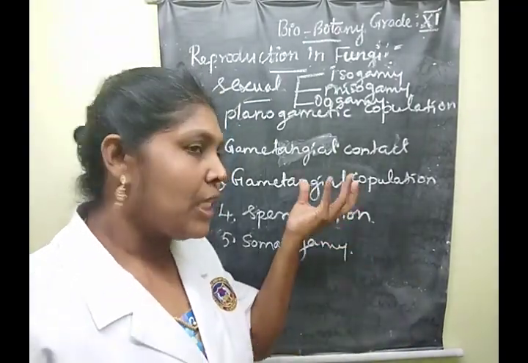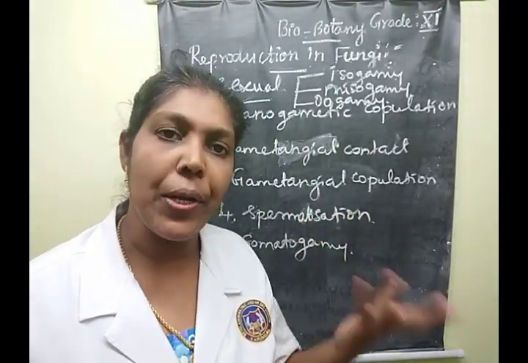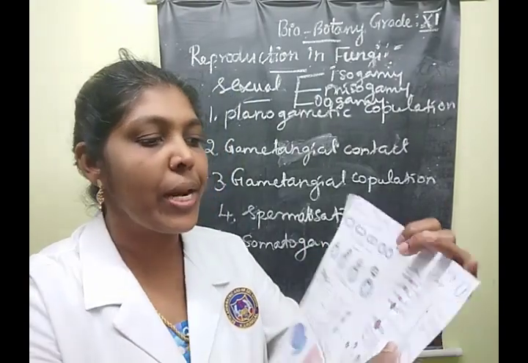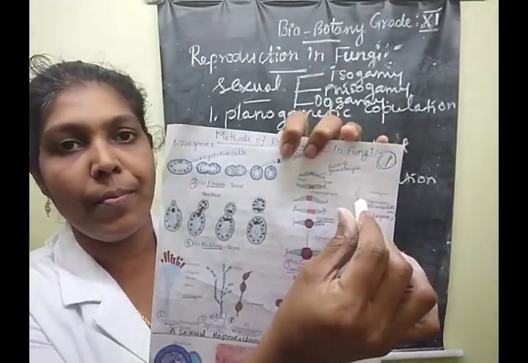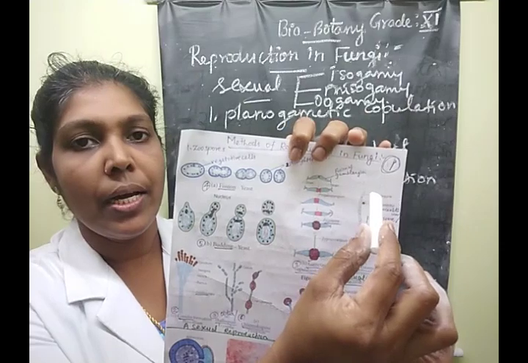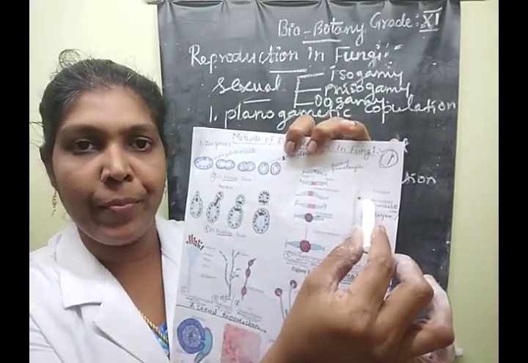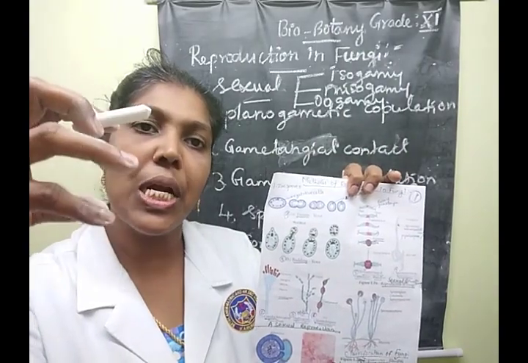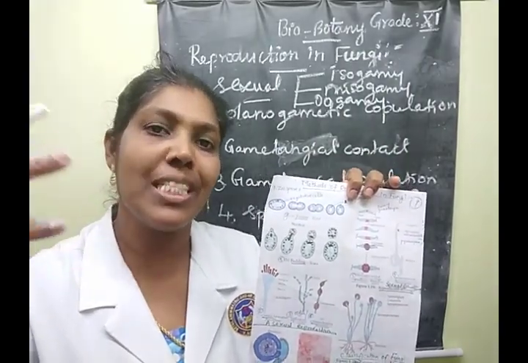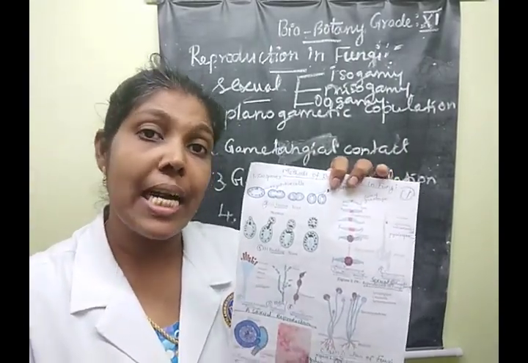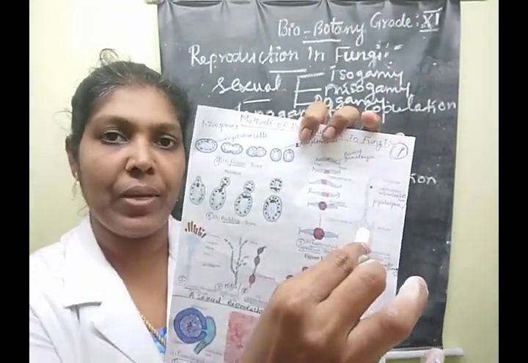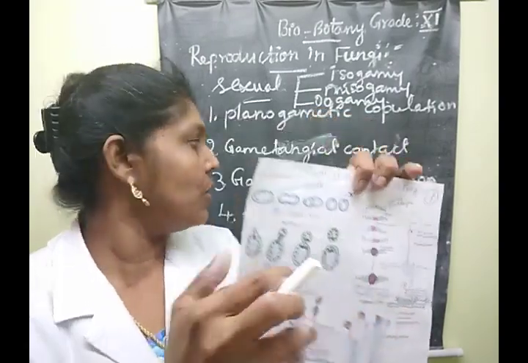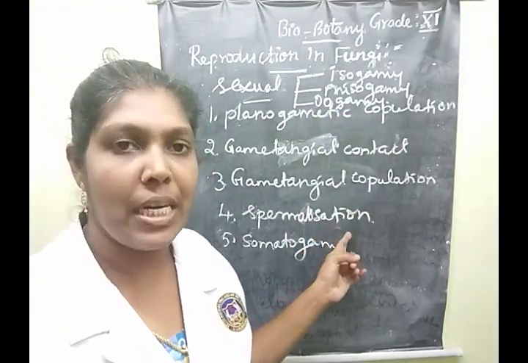That is the uninucleate microconidium or pycnidiophore, with its single nucleus transferred to the receptive hyphal cell. Clear? The receptive hyphal cell. That is called spermatization.